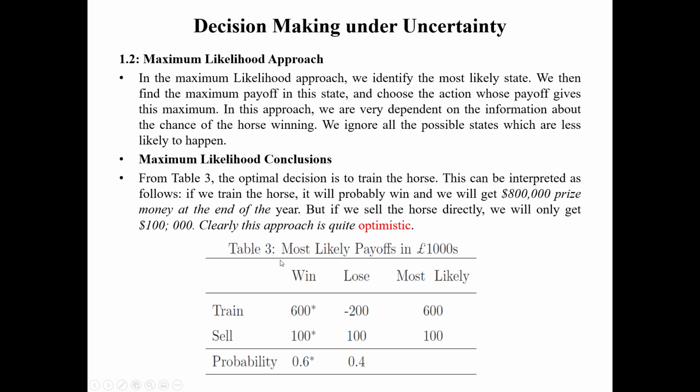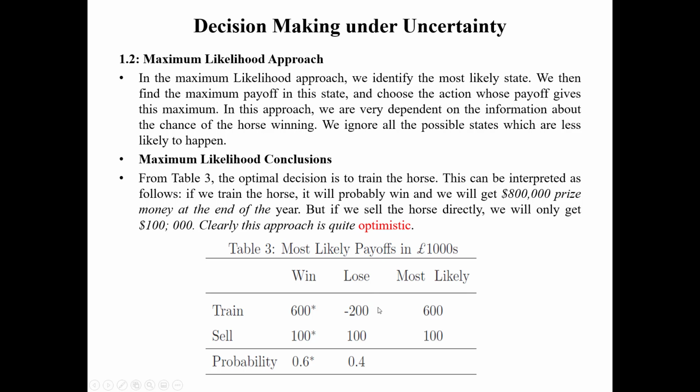So from table 3 you can see, if you win in this scenario, you will earn 800,000. 200,000 is basically the training. So 800,000 minus 200,000, 600,000 will remain. If you lose, you will lose 200,000, which is the training and keeping a horse for a year, plus minus 100, the worth of the horse, because after that the horse price will be 0.